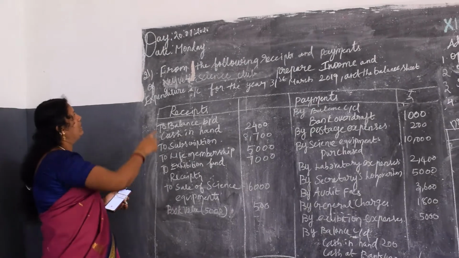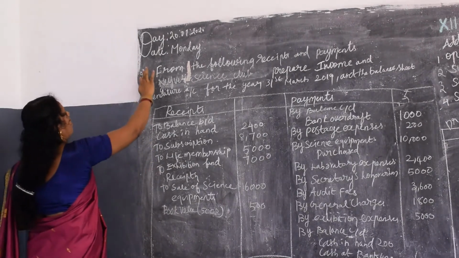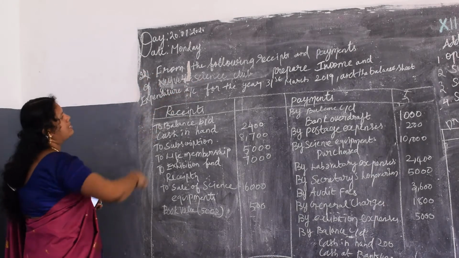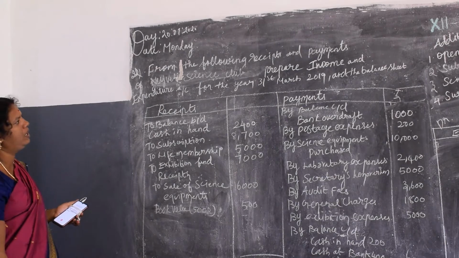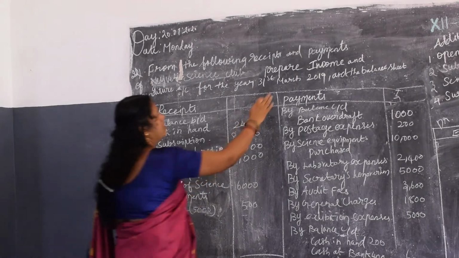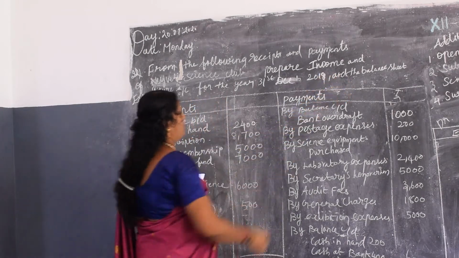Next we are going to deal with the next problem. Listen, this is the 22nd problem. From the following receipts and payments of the Neyveli Science Club, prepare the income and expenditure account for the year ended 31st December 2018 and the balance sheet.